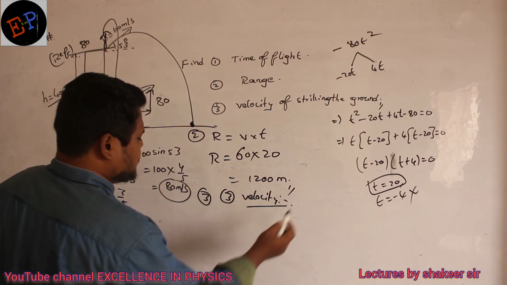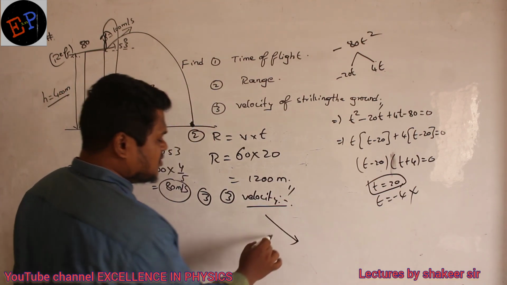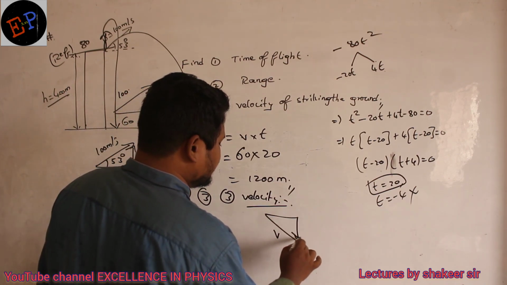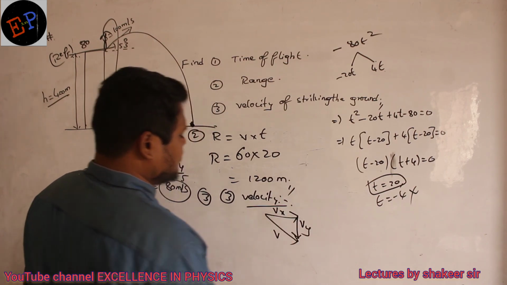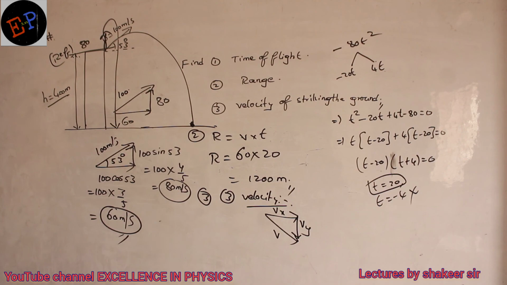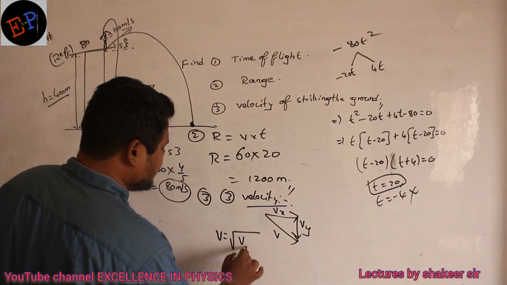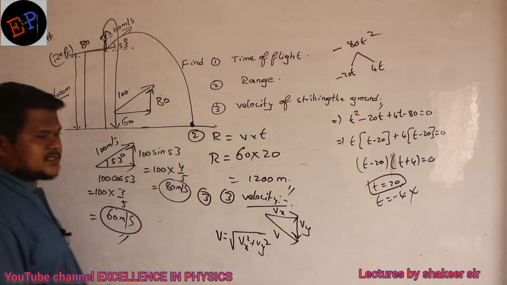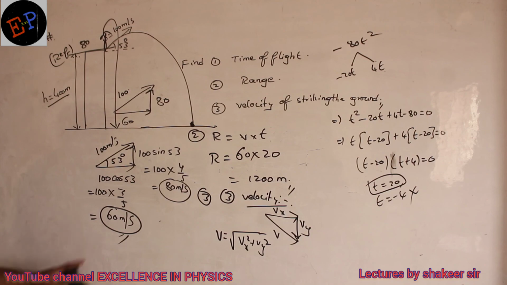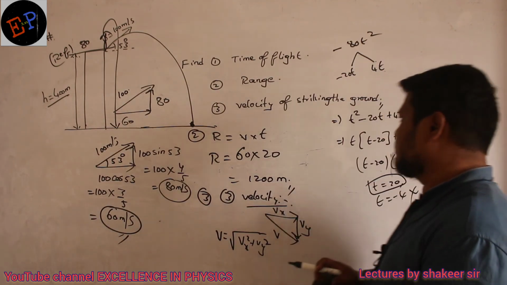Clear? So let us consider the body comes and strikes the ground like this. This is the total velocity. Then this velocity will have two components: velocity along the x-axis, velocity along the y-axis. Are you able to understand? So what is the total velocity? V is equal to square root of Vx square plus Vy square. What is the velocity along the x-axis? 60. Velocity along the y-axis, that I have to calculate. We don't have the velocity along the y-axis.